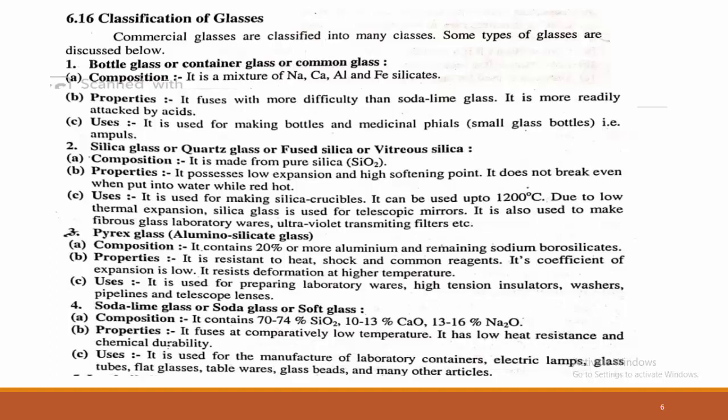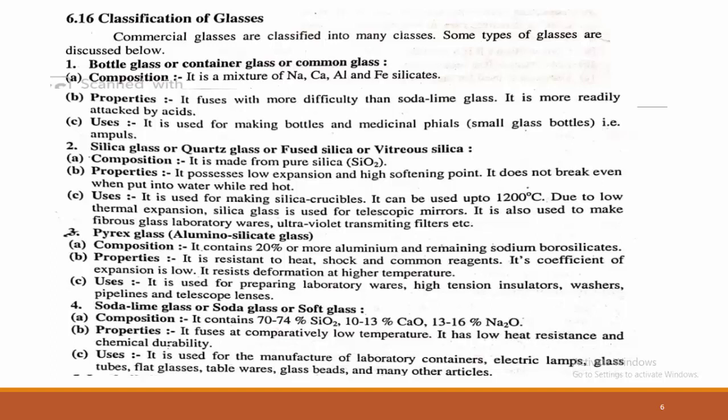This is called silica glass or quartz glass. Its composition is pure silica, that is SiO2. It possesses low expansion and a high softening point. This is very important: it does not break even when put into water while red hot. This is called a very strong glass, which does not break under hot or red hot conditions.